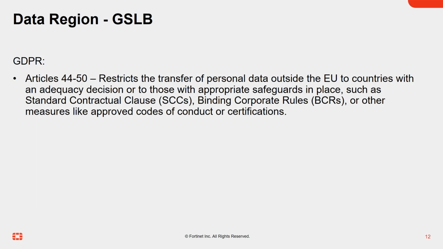Data region regulations dictate restrictions on where data must be stored and processed, or the requirements associated with moving data between regions. GDPR Articles 44 to 50 restrict the transfer of personal data outside the EU to countries with an adequacy decision, or to those with appropriate safeguards in place, such as standard contractual clauses, binding corporate rules, or other measures like approved codes of conduct or certifications.